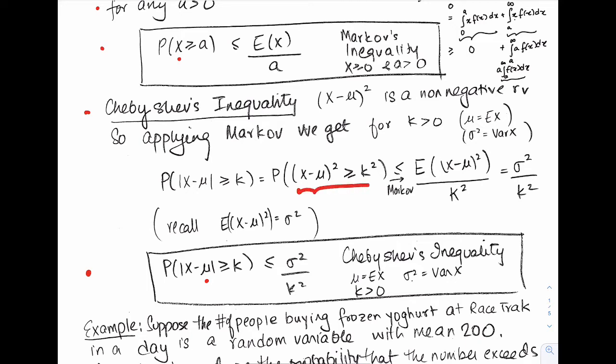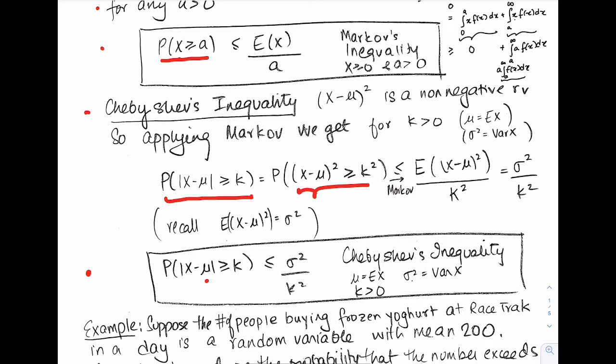So this is what I'm saying. That's the first line over there, okay? And that's just equal to the probability of the absolute value of x minus mu being bigger than or equal to k. So if you want, you can intuitively think of it as you're applying it to the non-negative random variable x minus mu squared.